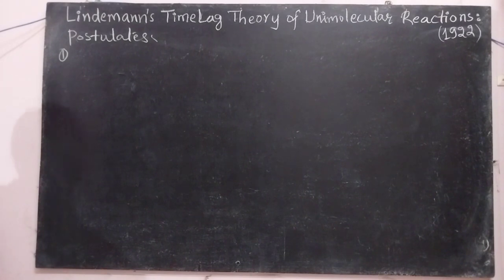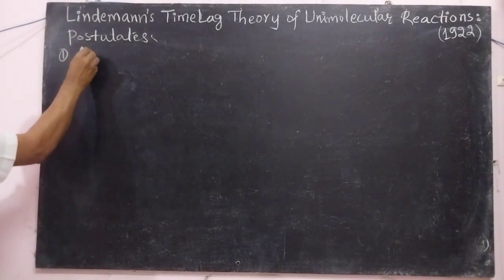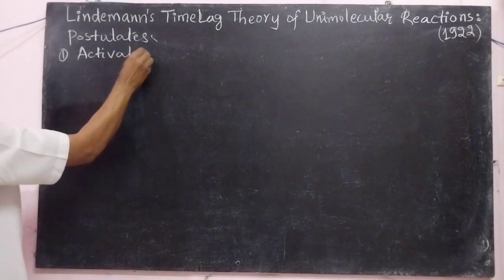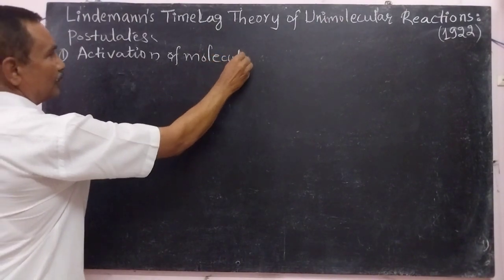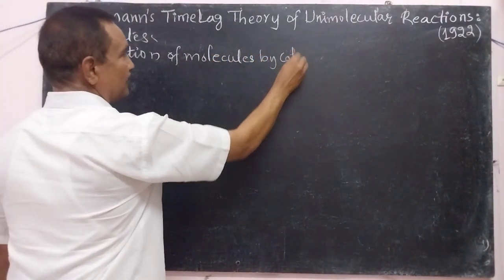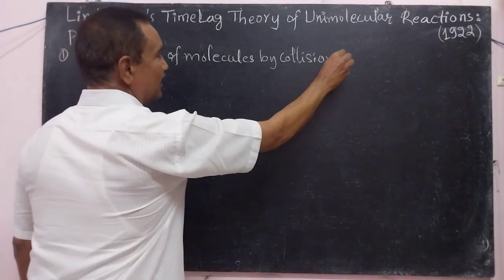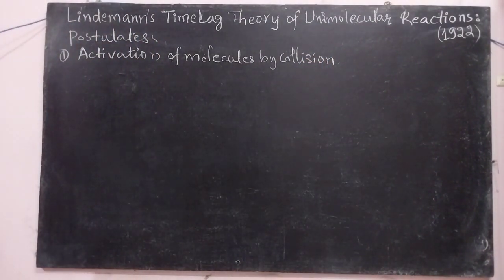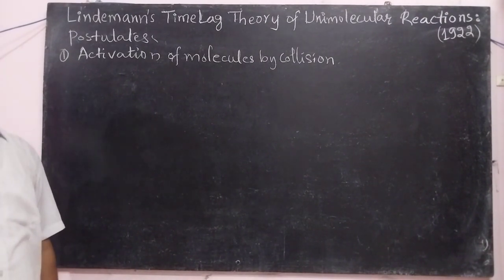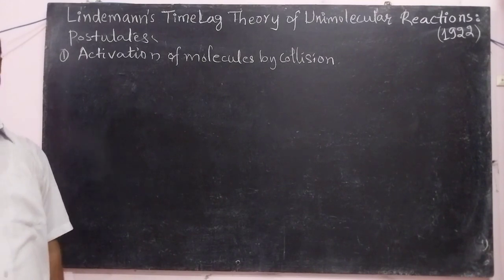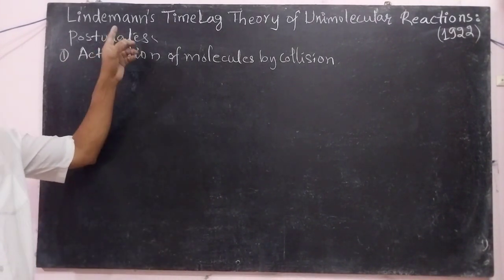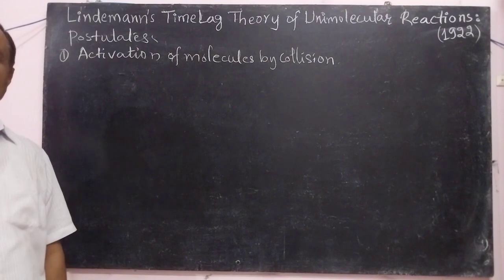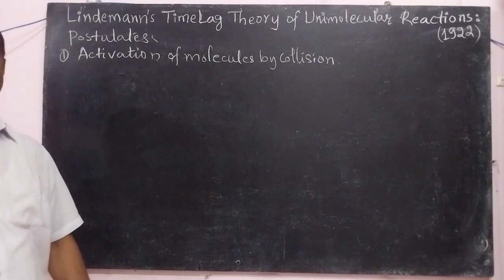First, activation of molecules by collision. Reacting molecules collide with each other and there is an exchange of energy. Then some molecules absorb the extra energy. That extra energy absorbed is called the energy of activation, and such molecules are called the activated molecules. But according to this theory, the activated molecules are formed by the collision with the other molecules.